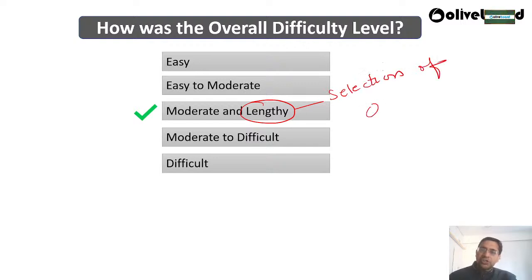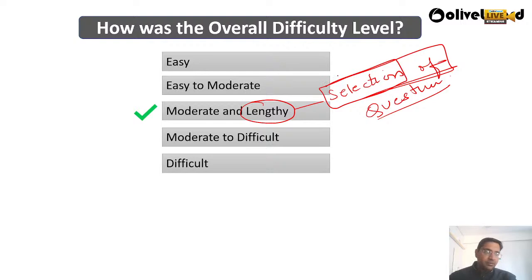Better selection of question is very very important. Maybe you might be knowing that question, but it might take you time, and you will be losing the time for writing the other question. So better selection of the question is very very important over here.